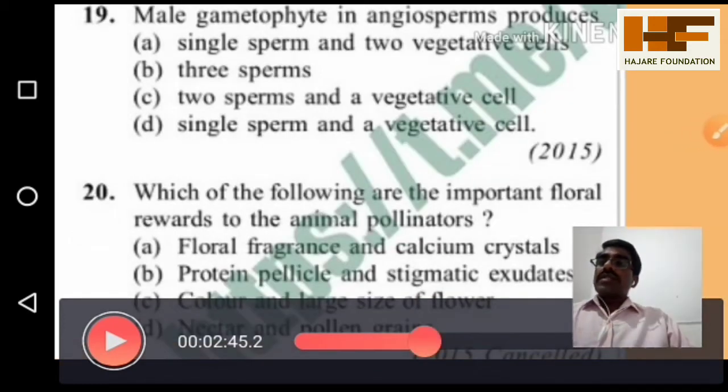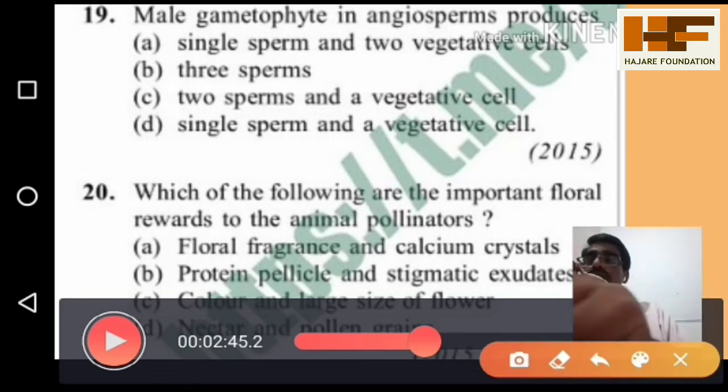Now you can see one more question. Male gametophyte in angiosperms produces what? Very simple. The male gametophyte produces male gametes in angiosperms. The options are: single sperm, 2 vegetative cells, 3 sperm cells, 2 sperms and 1 vegetative cell, and single sperm and 1 vegetative cell. Male gametophyte in angiosperms produces 2 sperms and 1 vegetative cell.